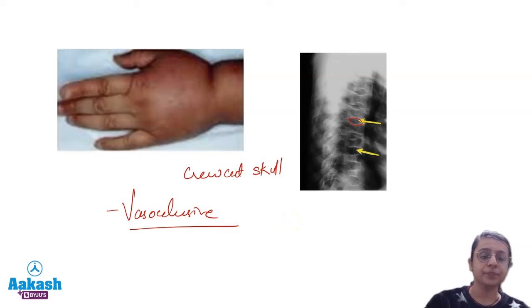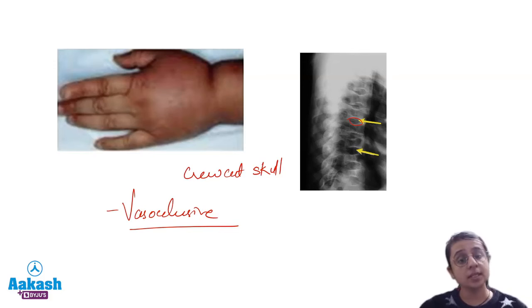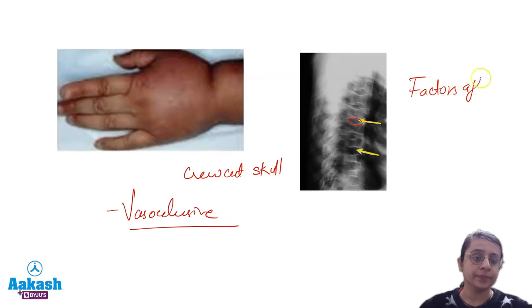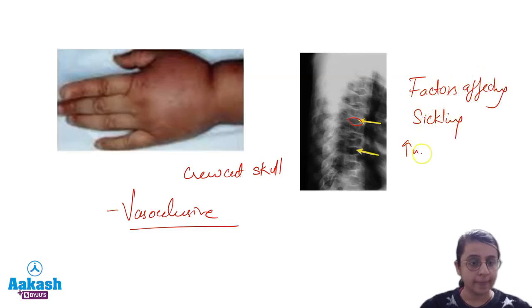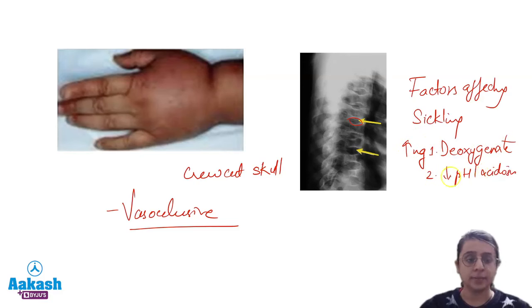Okay, after that we come to the factors. Manifestations are clear. What are the factors which increase sickling? So increasing the sickling will be deoxygenation. We have already discussed that these HBS molecules have a tendency to form polymerized complexes under the deoxygenated state. So deoxygenated state, decreased pH or acidosis, then HBS. Higher the HBS concentration, more will be the sickling effect.